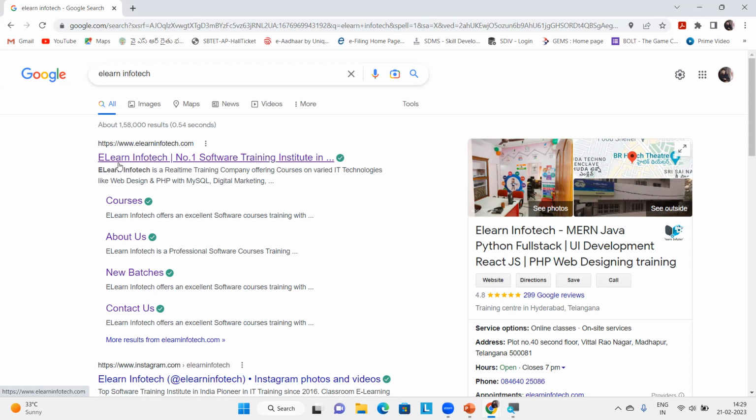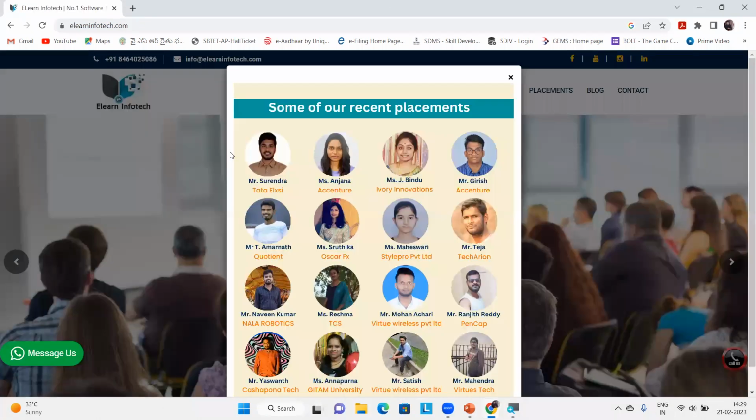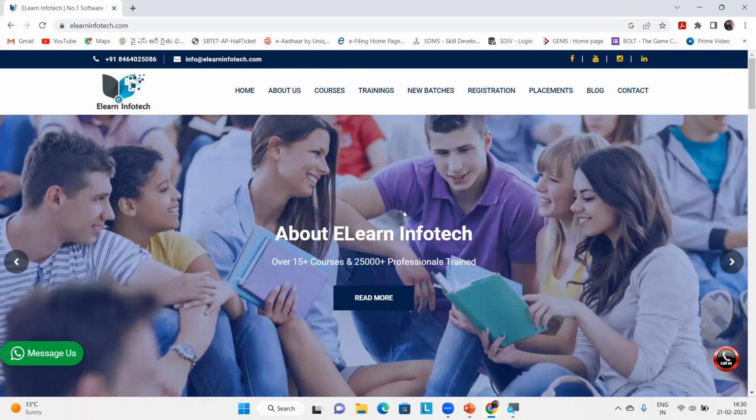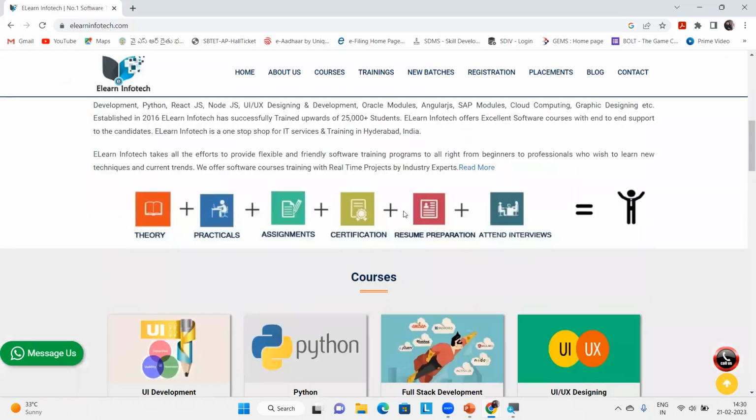Okay, how to control the control panel of the website. Everything we can learn in that. So if I click on this again, I request to the browser: show me the website of ELearn InfoTech. Then I get a response from the server. Then it gives me some information, right? Hope you've seen this. Yes, cool.